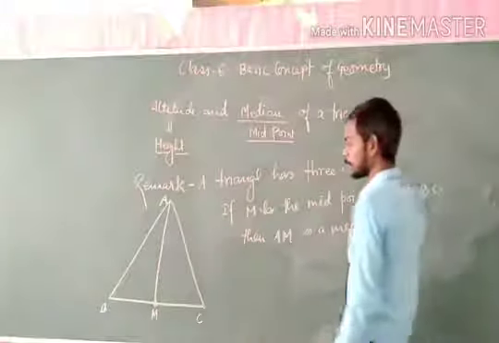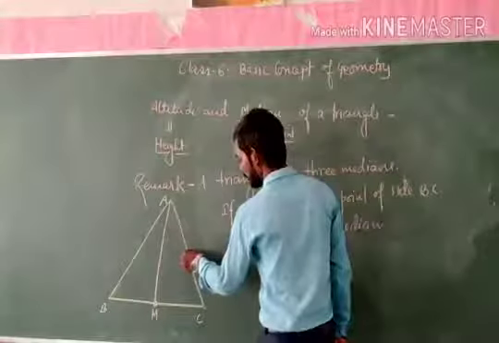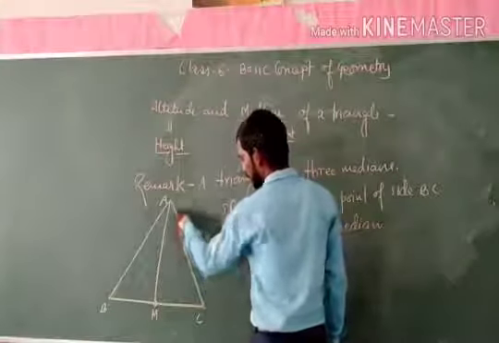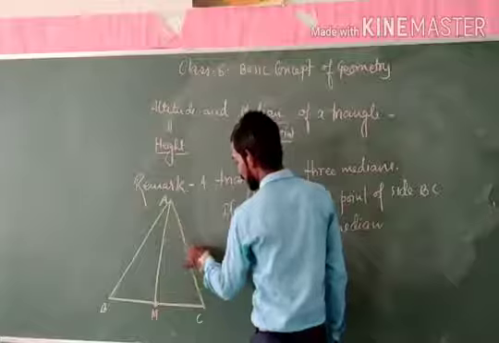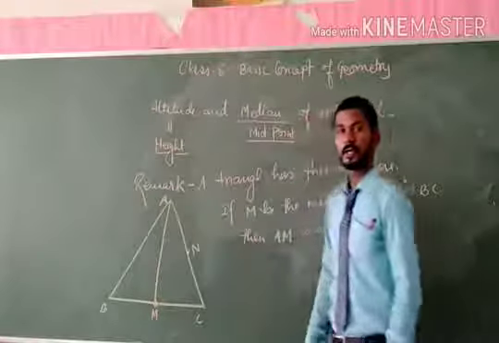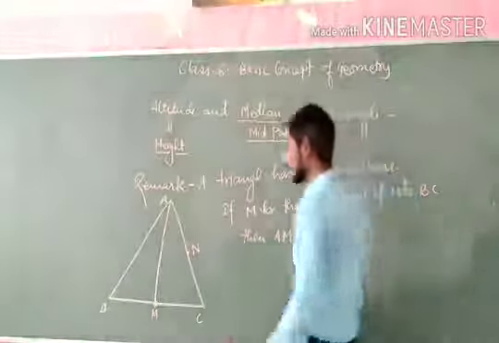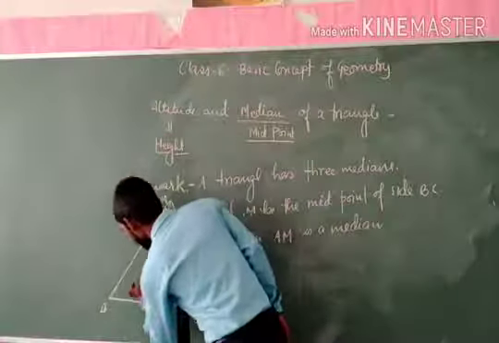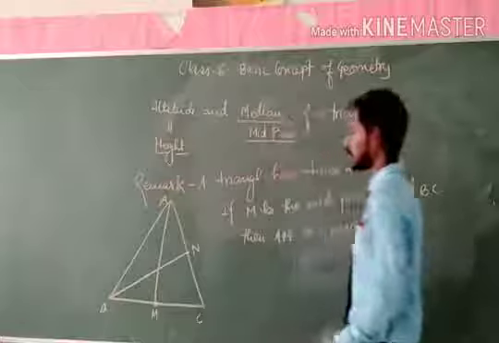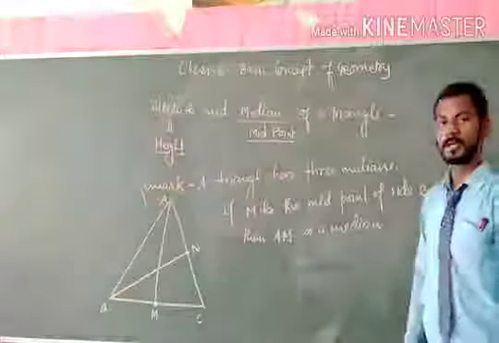Similarly, if we suppose that N be the midpoint of the side AC, then the line segment BN is the median of the triangle ABC.